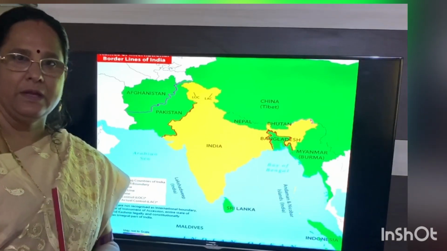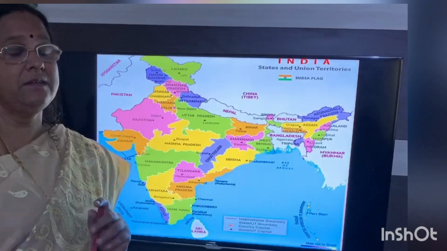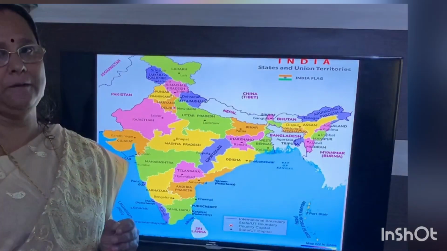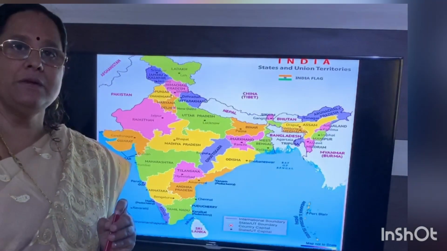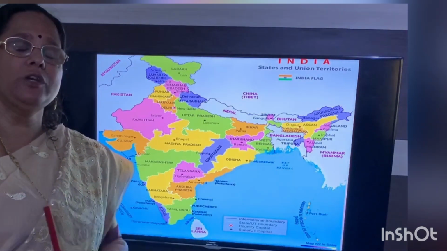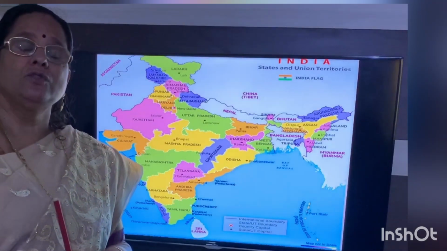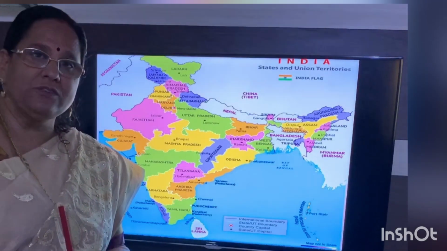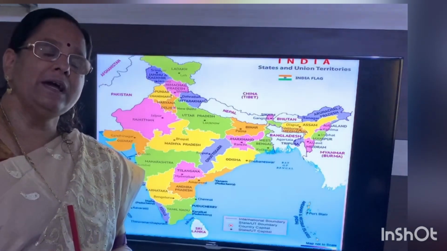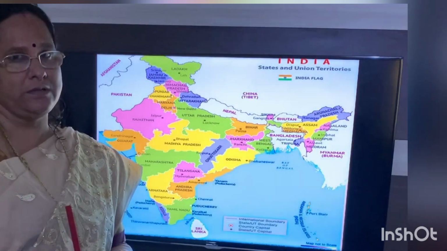Next we will be learning about the states and union territories. As you know, India is a democratic republic. We have given importance to all the regional languages. At the same time, to maintain better administration in our country, we have divided our country into a number of states and union territories.